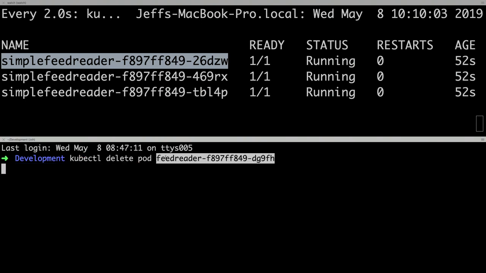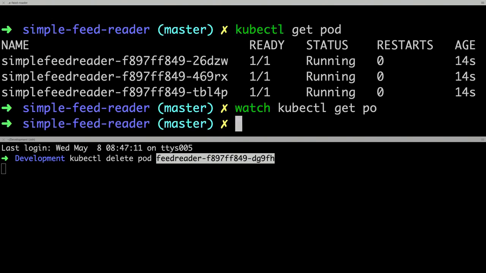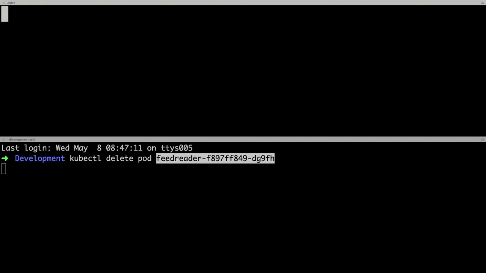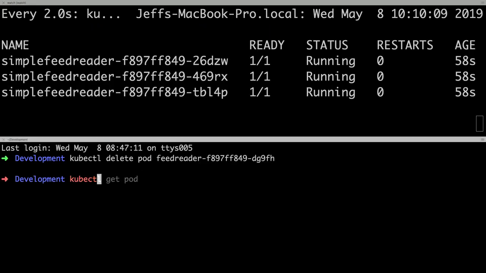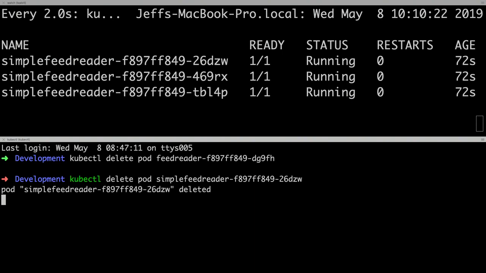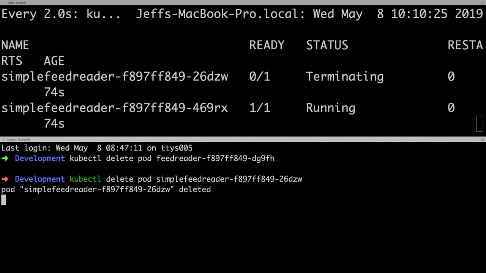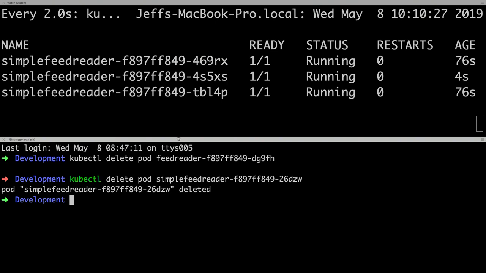So here, it doesn't look like my copy-paste worked well, so let me make sure I have this. This one here, I want to delete one of these pods. We'll just grab the one, 26DZW, okay? So I'm going to delete this pod, and I want you to watch what Kubernetes is going to do as soon as it deletes. So if one of these crashes, if one of these gets deleted, like I'm telling it to, it's terminating right now, but as soon as it terminated, you'll notice that 26DZW is gone.